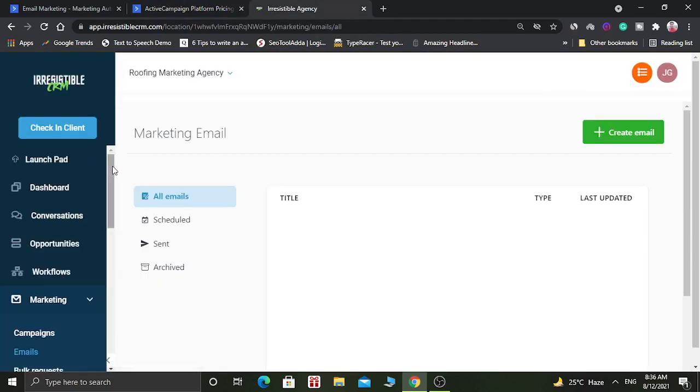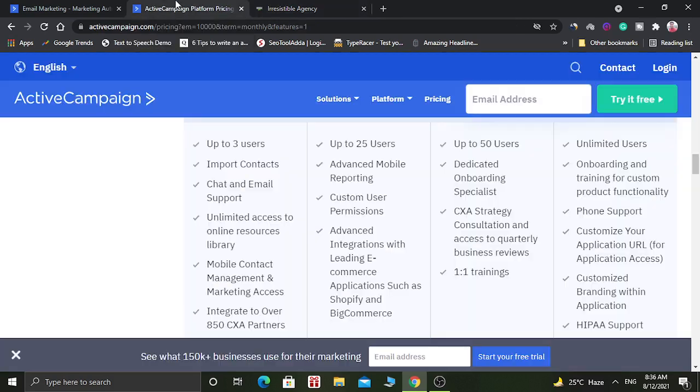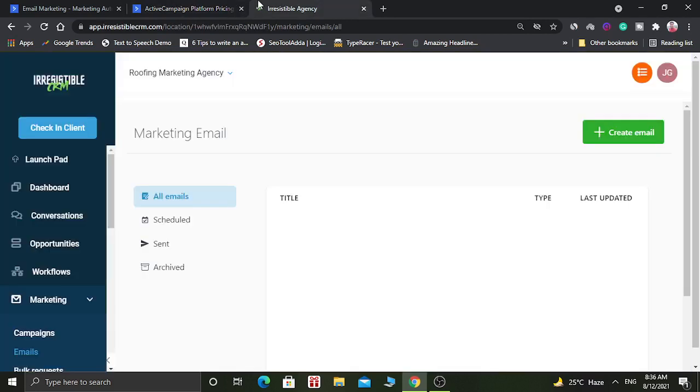So in Go High Level, you can send unlimited number of emails. You don't have to worry about the number of contacts. Suppose you have 1000 contacts or 10,000 contacts, it is going to cost you the same amount of money per month. Go High Level is going to cost you $97 per month, and you can send unlimited emails